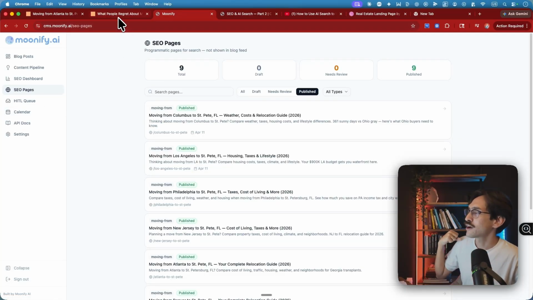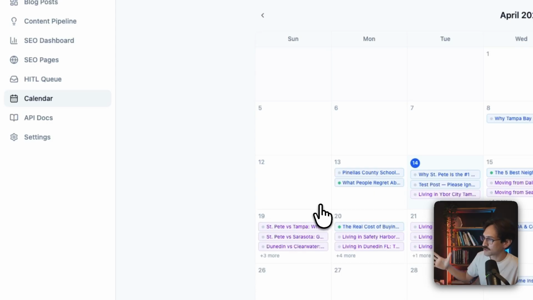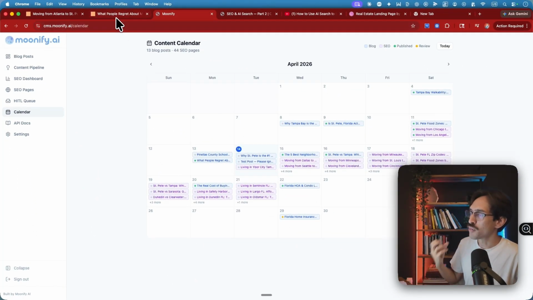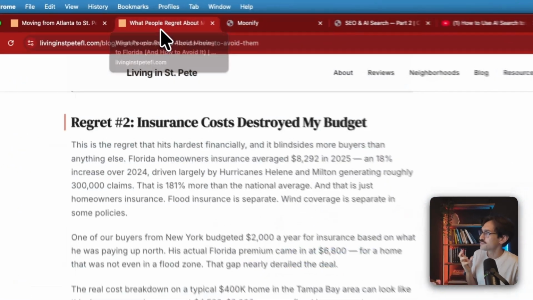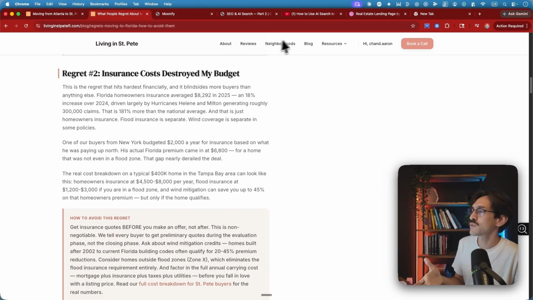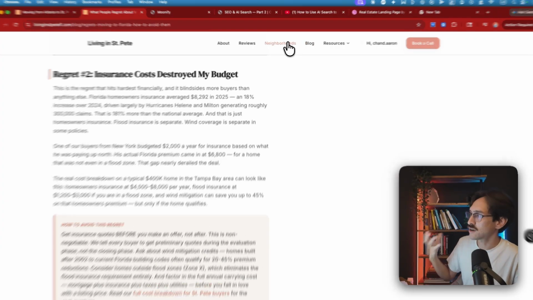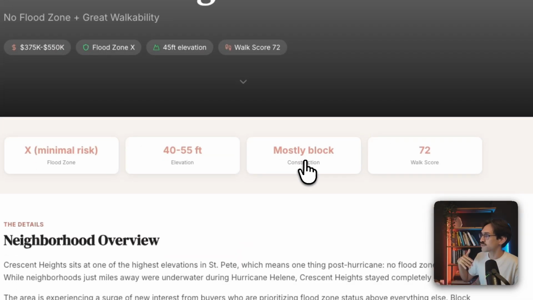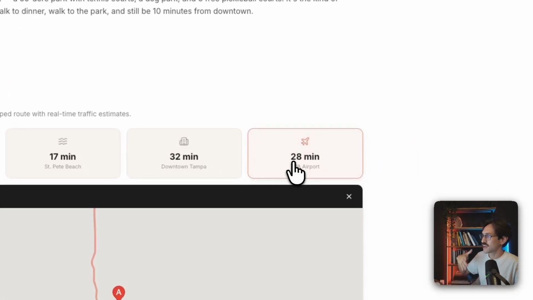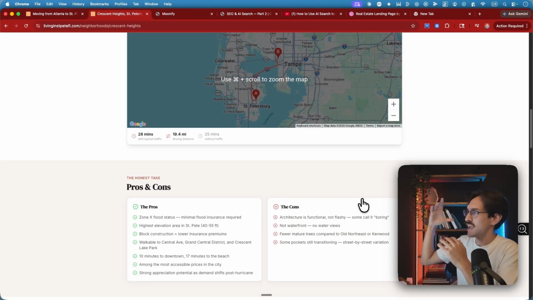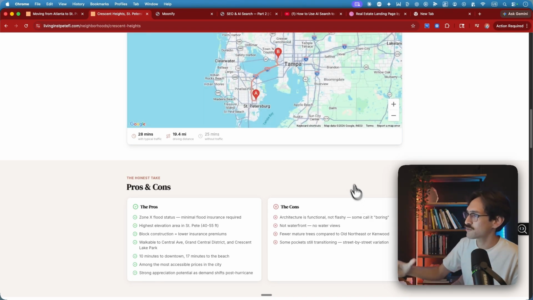And so what I mean by that is I want to have the scalability of being able to post 5 blogs a day, but I want to still be limiting how much I'm also putting on the website because I want to keep the website valuable. Some stuff on the website I'm really taking my time with, like these neighborhood breakdowns, where I want to have more in-depth tools, more here.